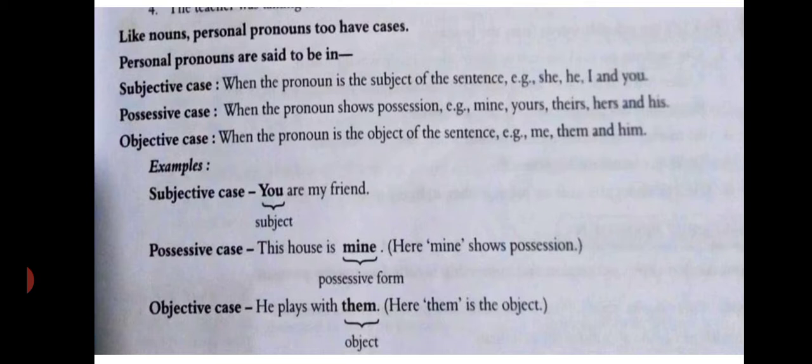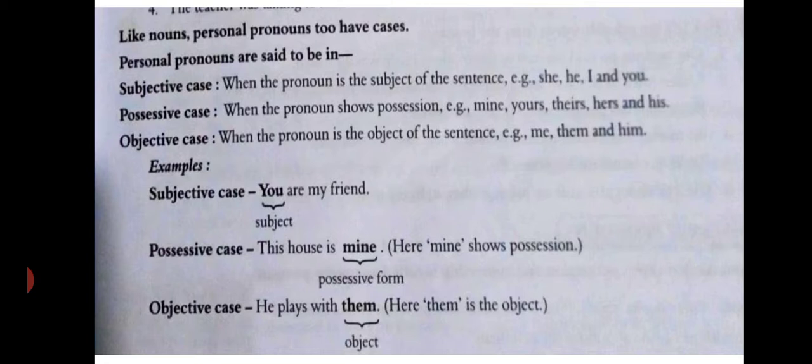Example, this house is mine. Here mine shows possession. That book is yours. Means mine, ours, yours, his, hers, and theirs are used as possessive case. Objective case. When a pronoun is used as an object of a verb in a sentence, it is said to be in the objective case. It comes after the verb in the sentence.